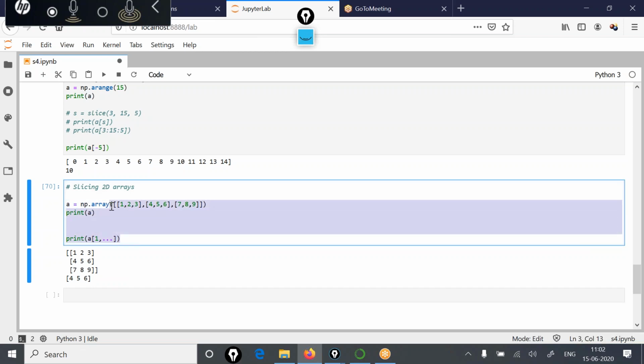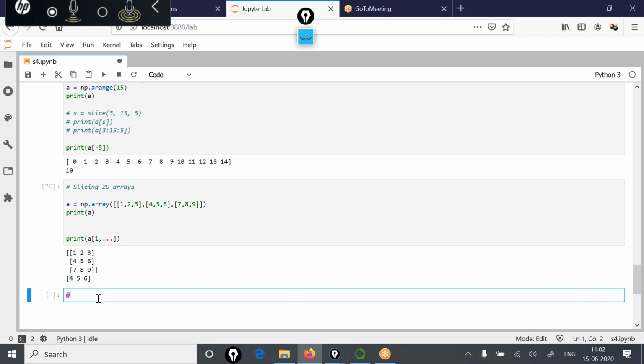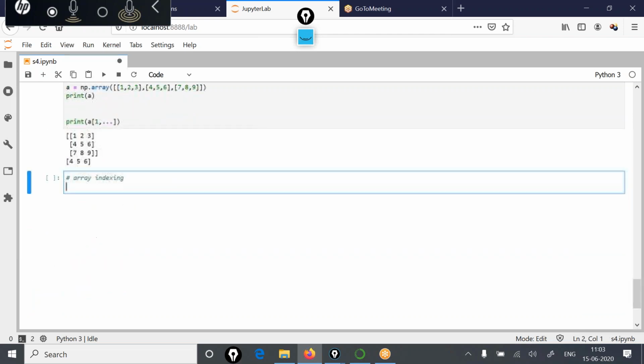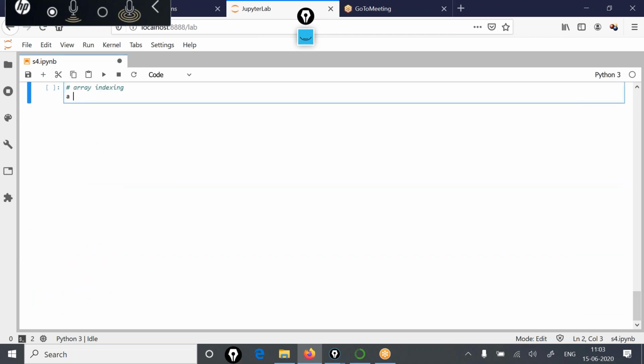Now one more example we will take about indexing. Let's see how indexing can be done. For that, consider this array now.